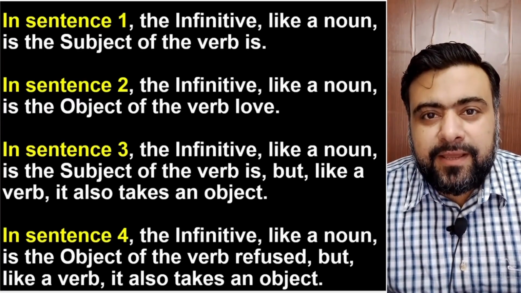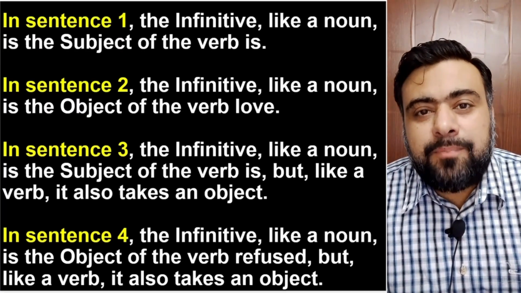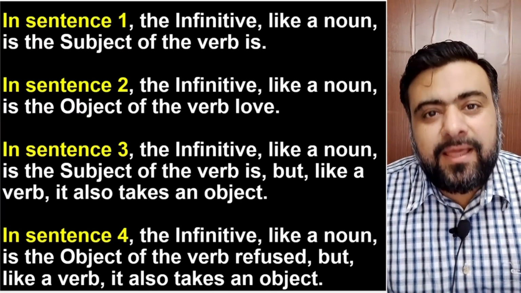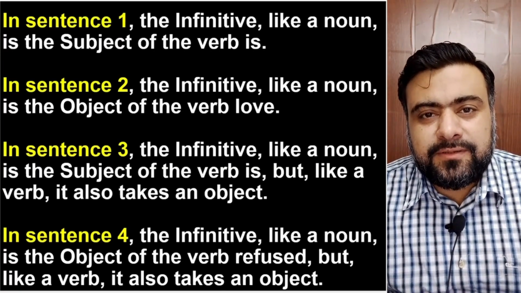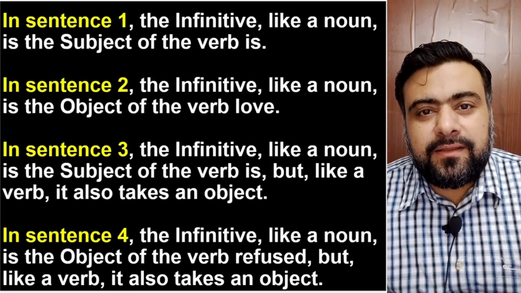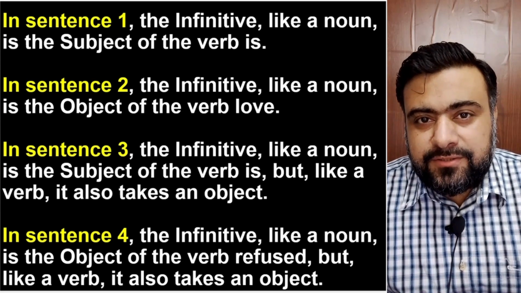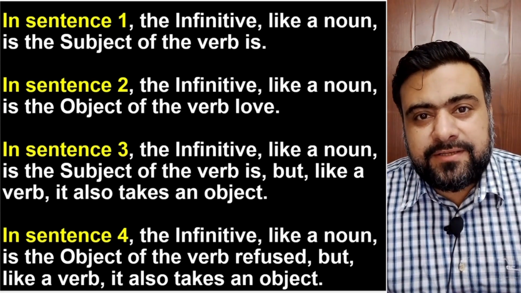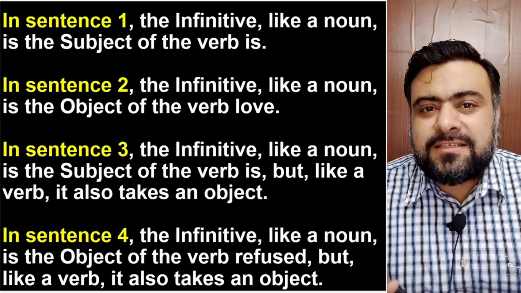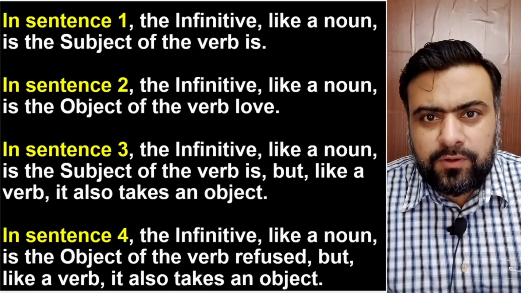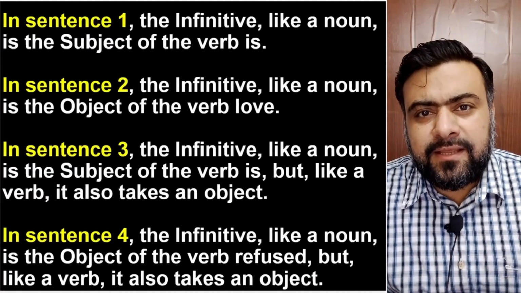But like a verb, it also takes an object. To respect what? Our parents. So to respect is the verb and our parents is the object. So to respect our parents, subject, is our duty, predicate. And within it, to respect is the verb, our parents is the object. So it is performing two functions. It is acting like the subject of a whole sentence and it is also performing the function of a verb which also has an object.